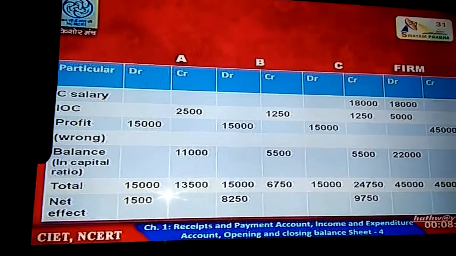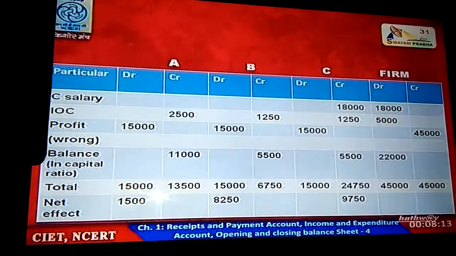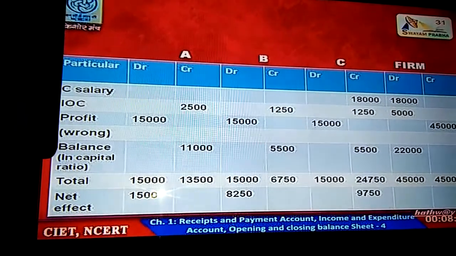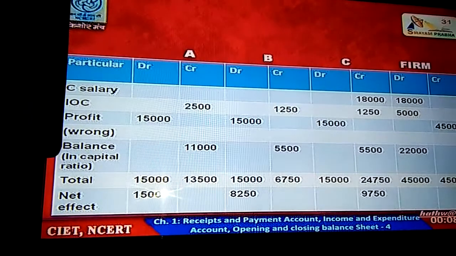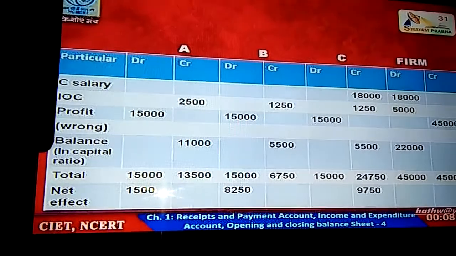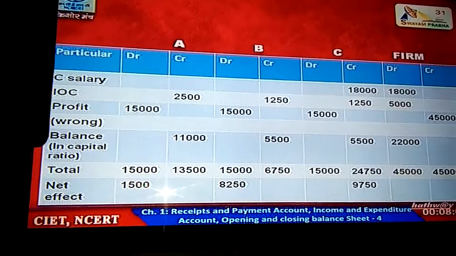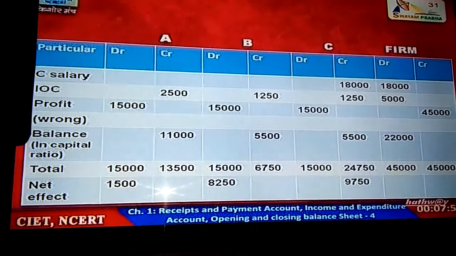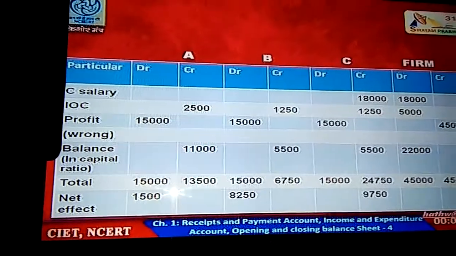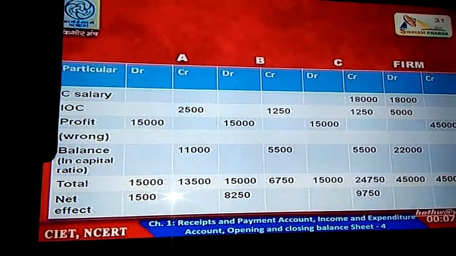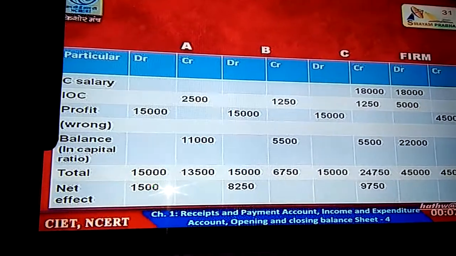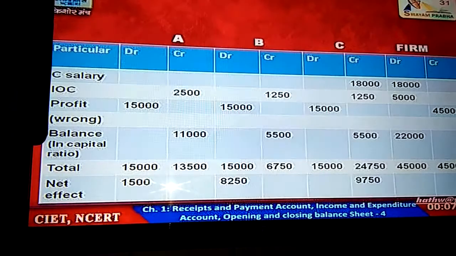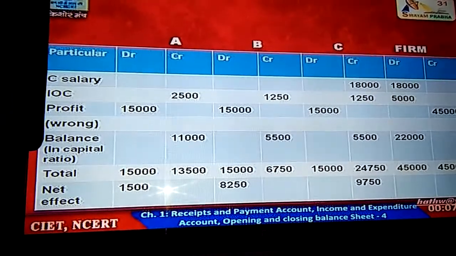Secondly, interest on capital. Interest on capital is to be given to the partners. So we have to provide interest on capital to each partner by crediting their capital account. Interest on capital is to be provided at the rate of 5% per annum. We will calculate 50,000 at 5%, that is 2,500; on 25,000 at 5% is 1,250, and for C also 25,000 into 5%, that is again 1,250.